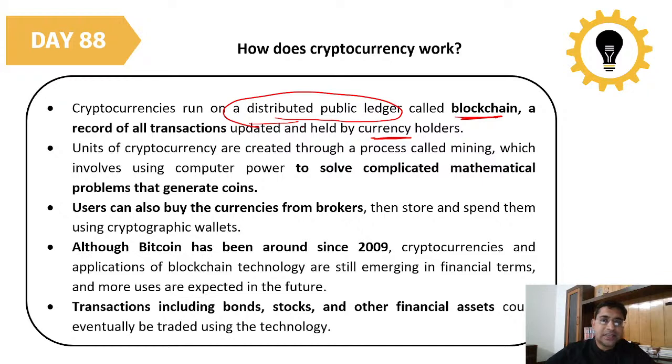Units of cryptocurrency are created through a process called mining. Bitcoins are produced through mining, which involves very powerful computers solving complicated mathematical problems.